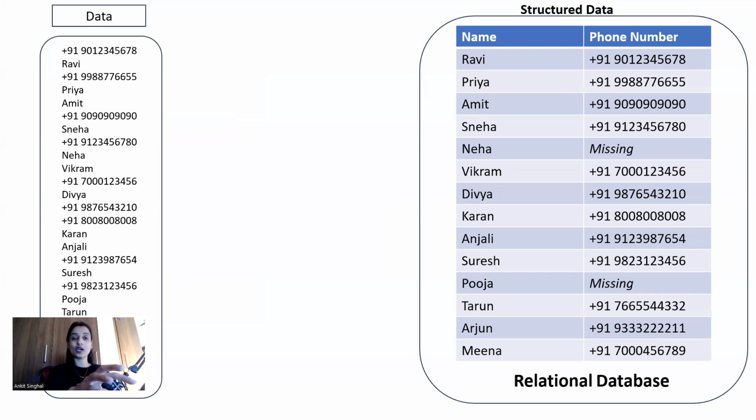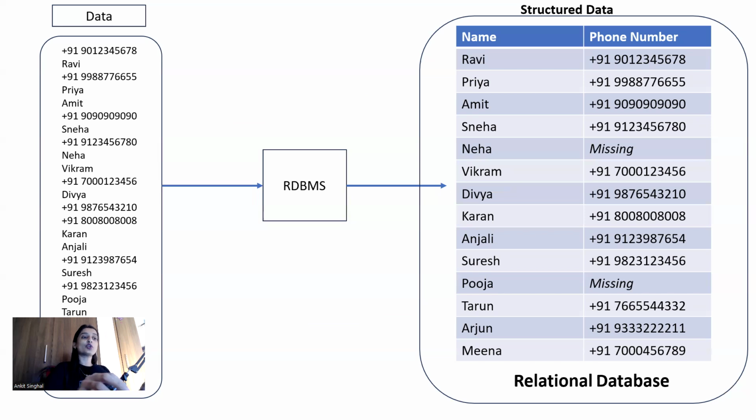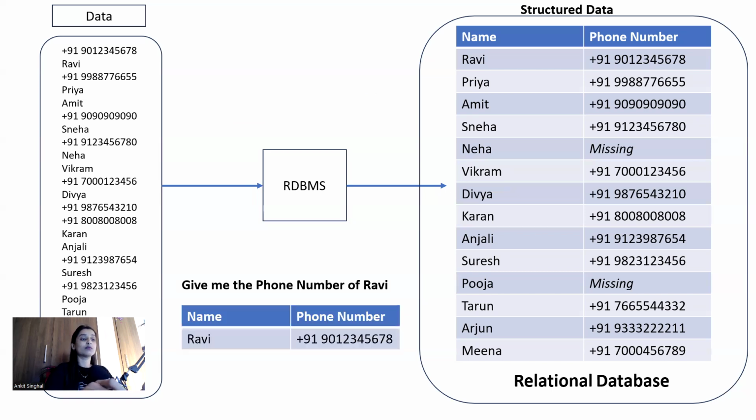If you see a table, that is a relational database. Do remember, if you want to create a relational database, you have to make use of RDBMS software. By using this RDBMS software, we can create the relational database. We can manipulate the data as well, meaning we can update the data, delete the data, and so on.